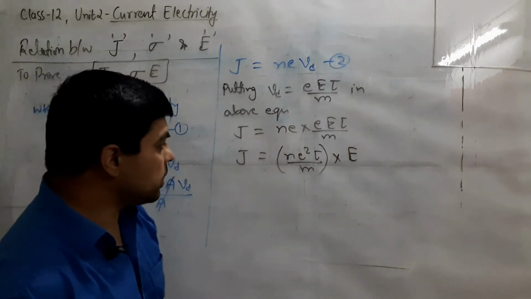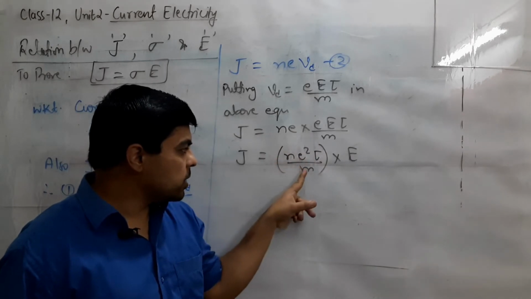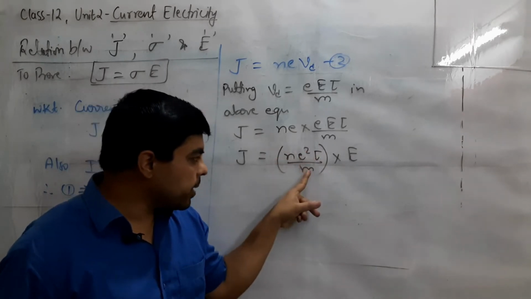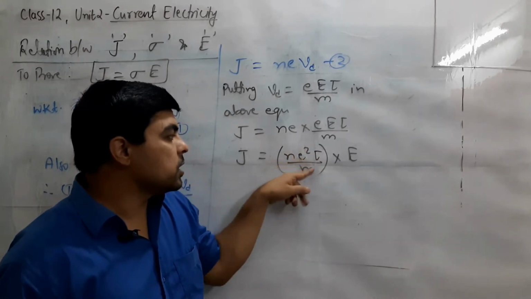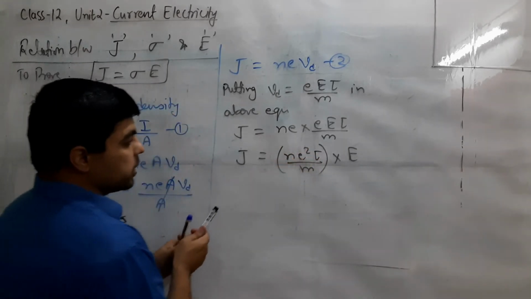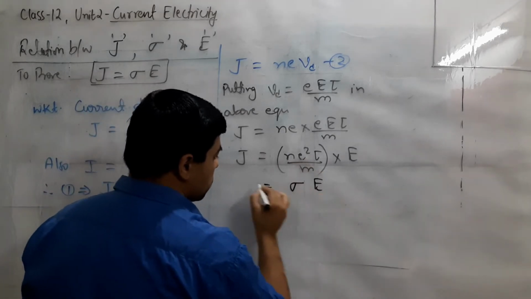Now if we take this expression in the bracket, m upon ne squared tau is rho, and in reverse it will be sigma as usual. We have already studied this. So the direct formula in the bracket is sigma, and J equals sigma E.